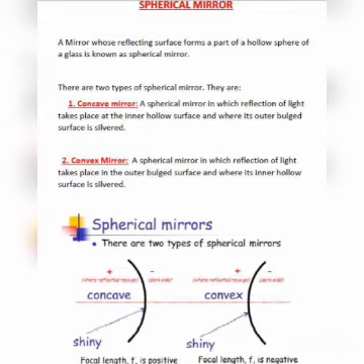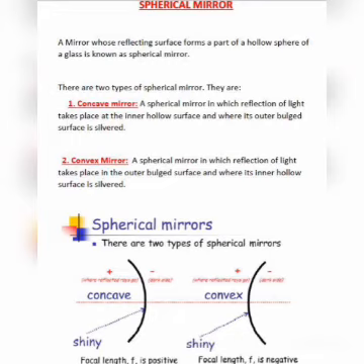If you see the diagram which I have shown, you can see the concave mirror and convex mirror difference. In concave mirror, the reflection takes place at the inner hollow surface where the outer bulged surface is silvered. Okay, if it is not silvered, then reflection will not take place.